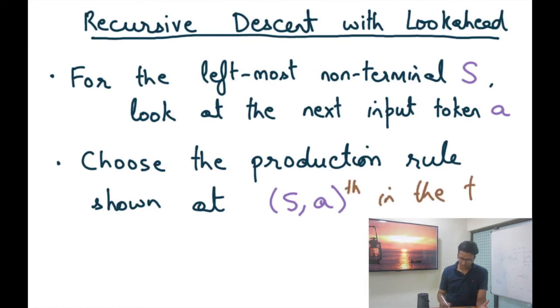In the table that we just saw, that's the production rule we are going to choose. And if there is no production rule, then we know that it's a parse error. But if there is a production rule, there should be only one, because if the grammar is LL1 parsable, we were just going to use that, and that way we don't have to do any backtracking.